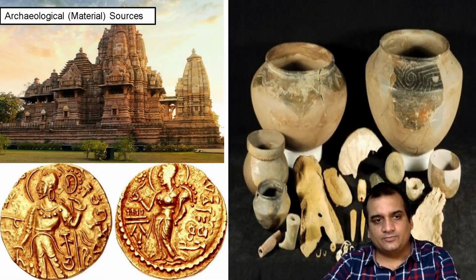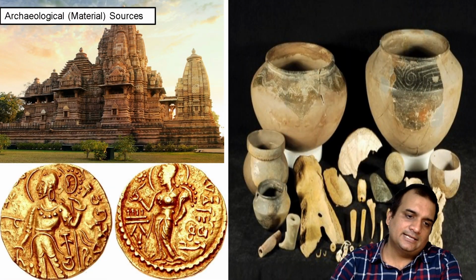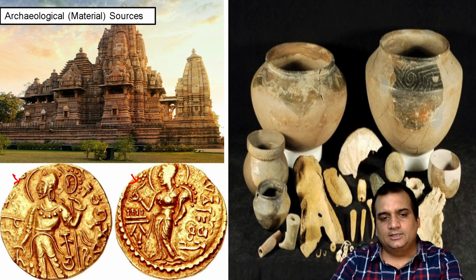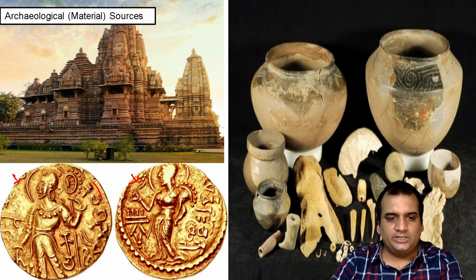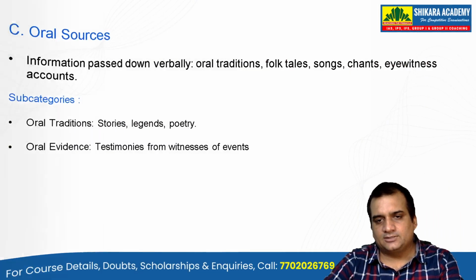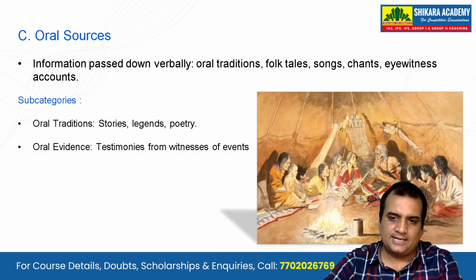Yes, they do. Okay, so guys, here you can see these coins. These coins represent the ruler, sometimes also the gods and goddesses. Then you will have something inscribed over here, something written, as you can see. And with that we can come to an inference about what actually was happening at that time.